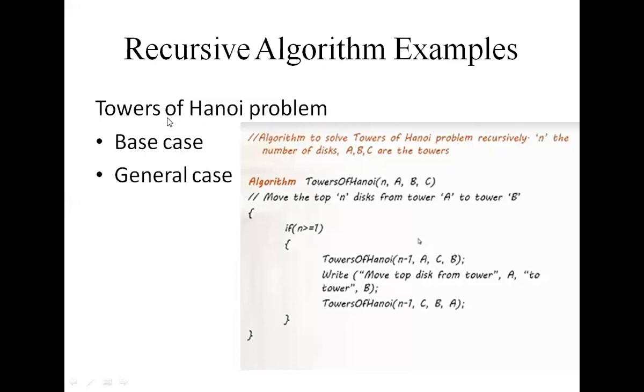I already explained what the puzzle is and what the rules are. So if you write the algorithm for this towers of Hanoi problem, first you have to identify what is the base case and what is the general case. Can anyone tell what is the base case or what is the general case for this algorithm?